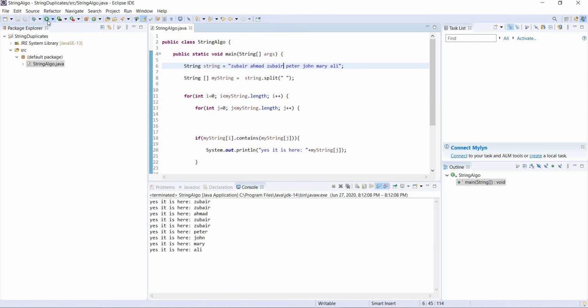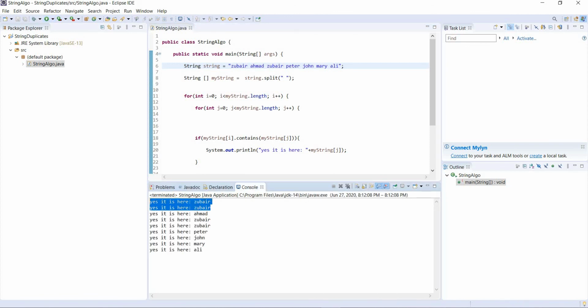Let's see what happens. Okay, so it printed 2 Zubair, 1 Ahmad, and then printed 2 Zubair again, then Peter, then John, then Mary, then Ali. What's going on here? It should not have done it, right? Why? We are checking Zubair. There are only 2 Zubair, but we are getting 4 Zubairs here.